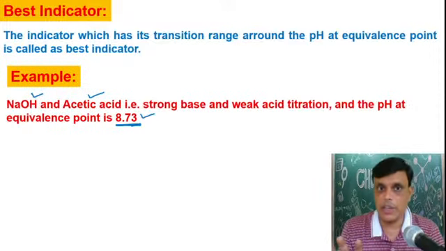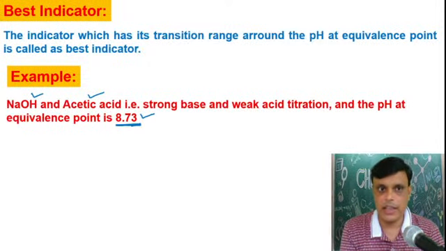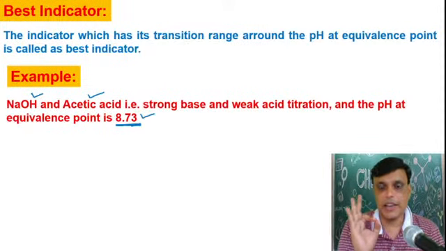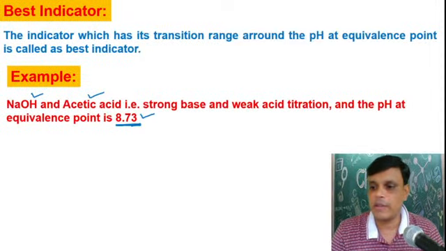All four are suitable indicators. You can use them as per your convenience and availability. But the best indicator among the four is phenolphthalein.